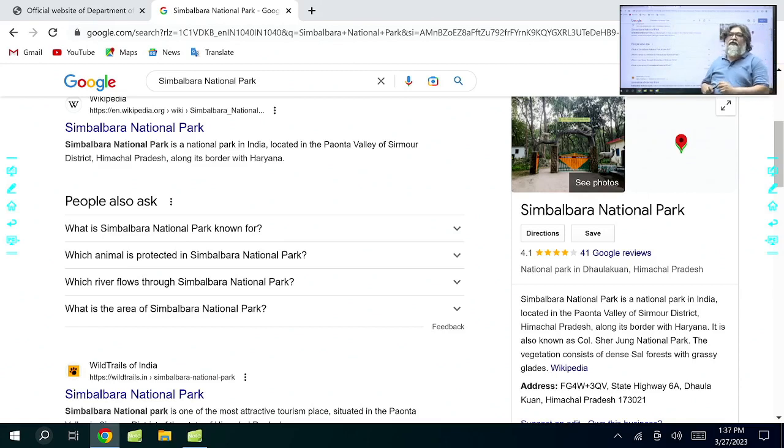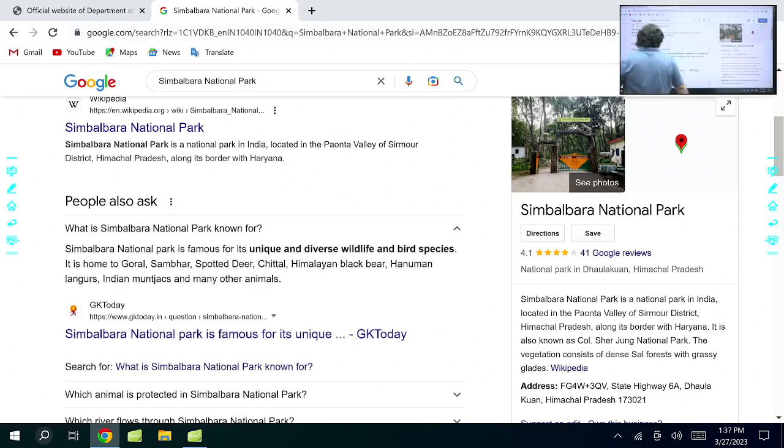Paonta Sahib is known for Sikhism. There is a Gurudwara also there. Simbal Bada National Park is in Paonta Valley of Sirmaur district, Himachal Pradesh, and is also known for Colonel Sher Jung National Park. Now what is it known for?